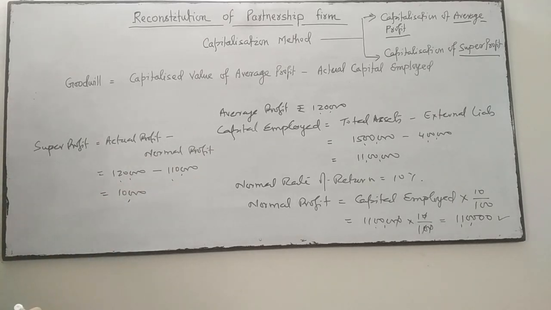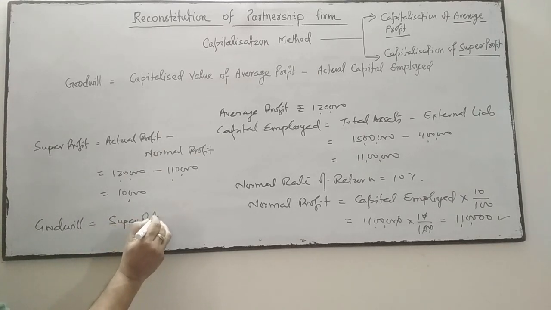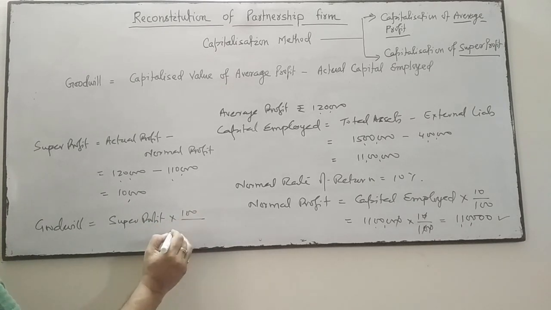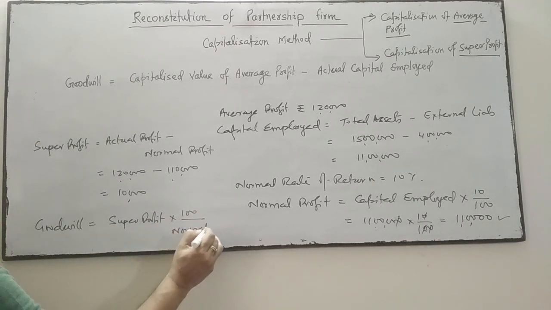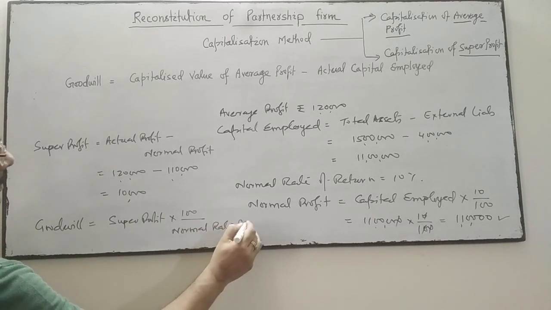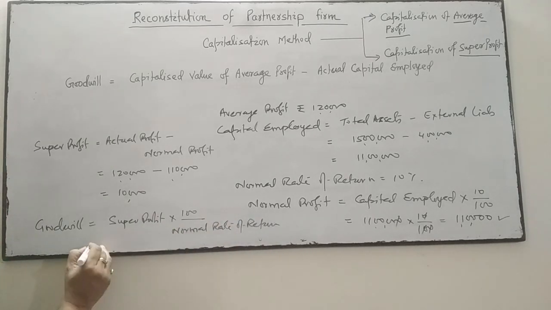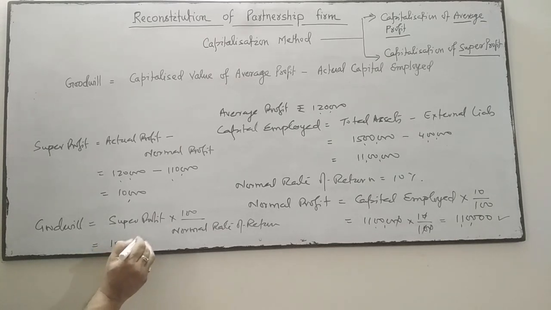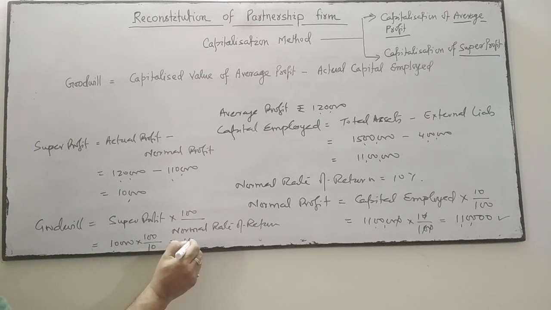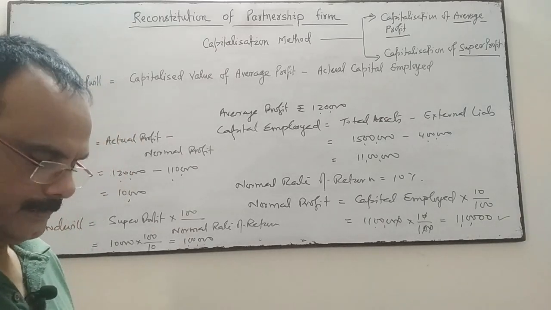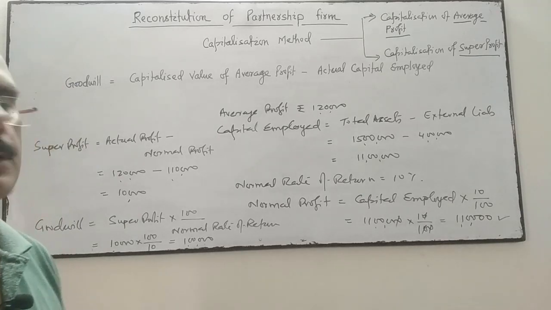And when the super profit is capitalized, goodwill is equal to super profit into 100 upon normal rate of return. So super profit is 10,000 into 100 upon the normal rate of return, 10%. So it is 1 lakh is the goodwill. Is it clear?